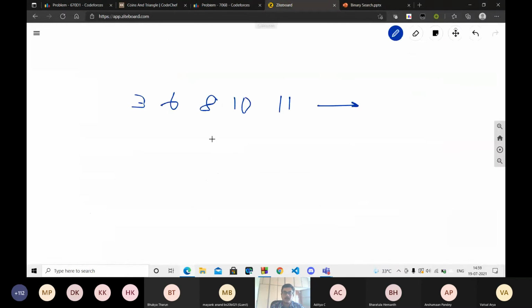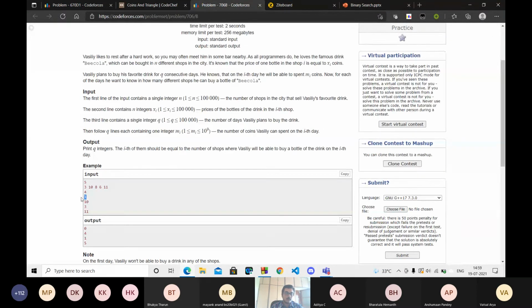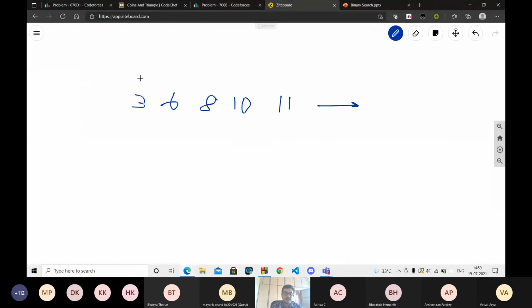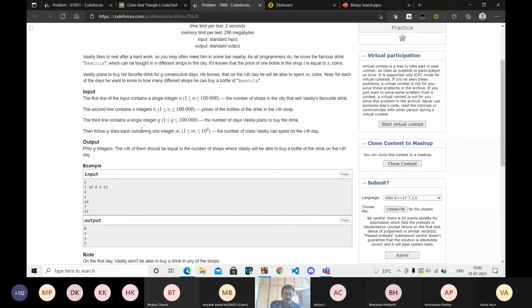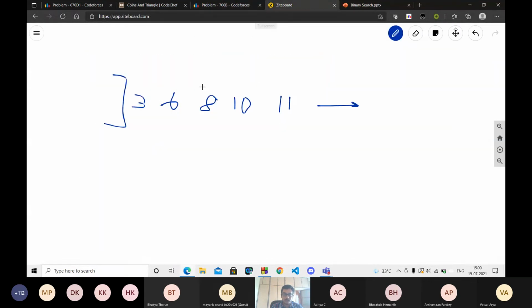So what we can do is binary search on the operation. For 1 coin, we find the maximum index which is less than or equal to 1. This is 0, since we cannot find any number less than or equal to 1. Then for 10, we find the maximum index which is less than or equal to 10, which is this one. So the answer is 4. For 3, the maximum index here is 1. And for 11, the maximum index is here, so the answer is 5.